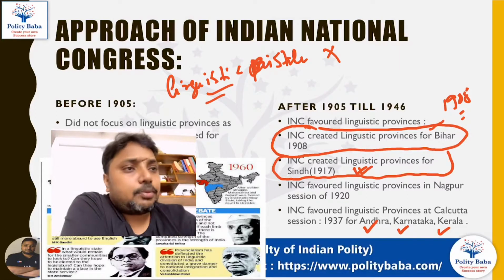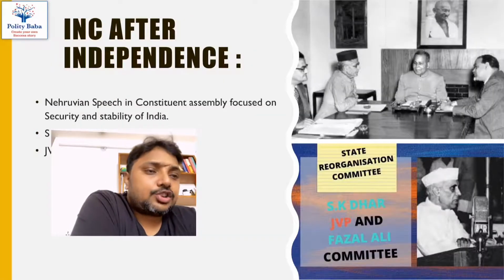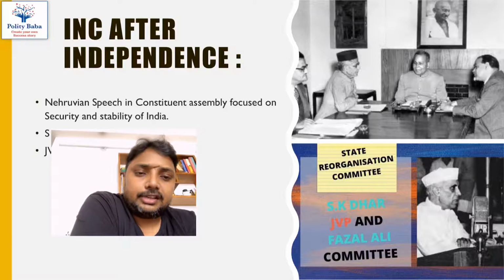So this was the policy of the Congress, that Congress favored the linguistic creation of states, that new states in the new India should be on the basis of the language.